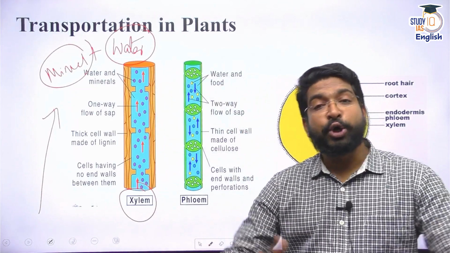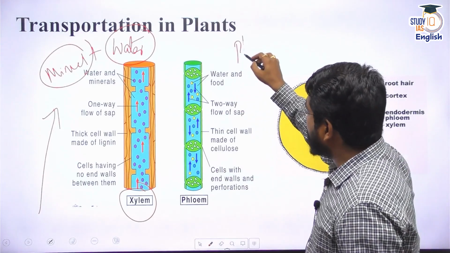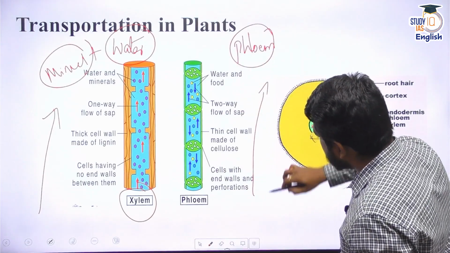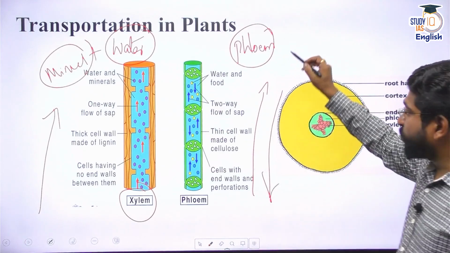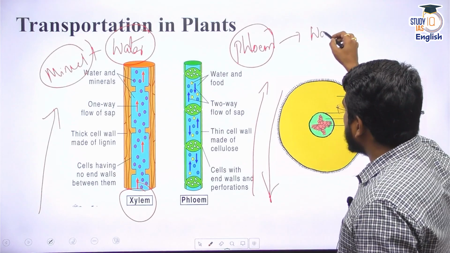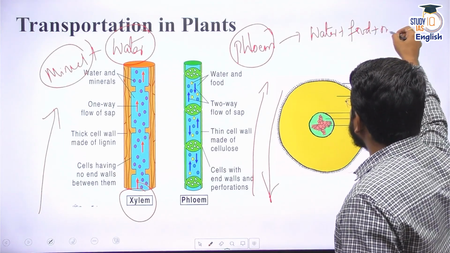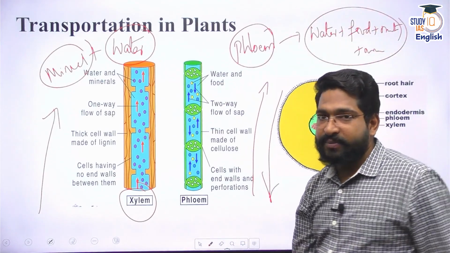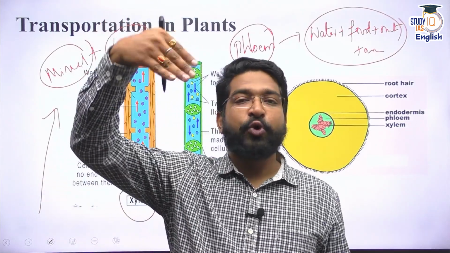They also have a conduit or a vascular tissue which is called phloem. Phloem is a two-way system. That means the movement of material is upwards as well as downwards. And what do they transport? They transport water, food, nutrients, minerals, they can transport everything. Please remember this: xylem is a one-way conduit, phloem is a two-way conduit.